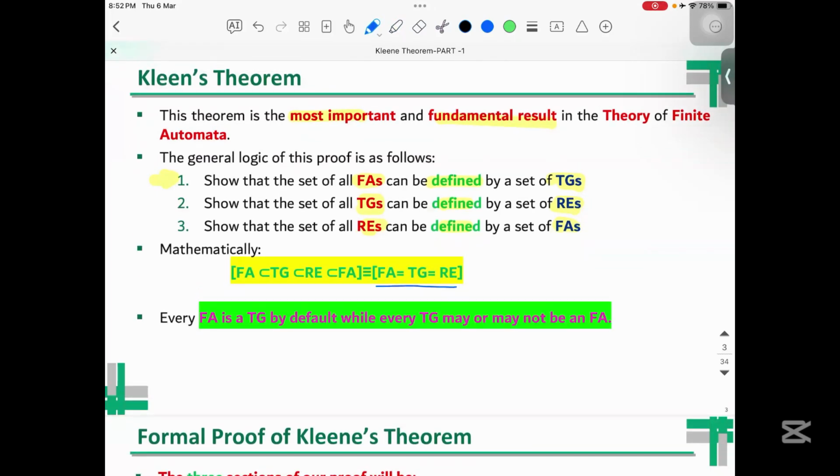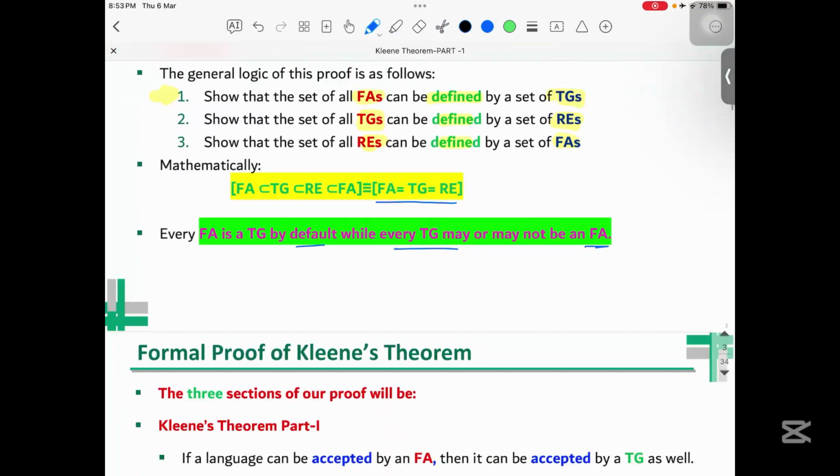Every finite automata is a transition graph by default, while every transition graph may or may not be a finite automata. Because in those transition graphs where we have more than one initial state, those transition graphs will not be the finite automata. And also those transition graphs which consist of multiple symbols in a single transition are also not finite automata. Those transition graphs that contain an empty string or null move are also not finite automata.